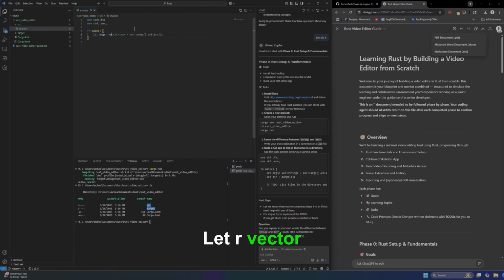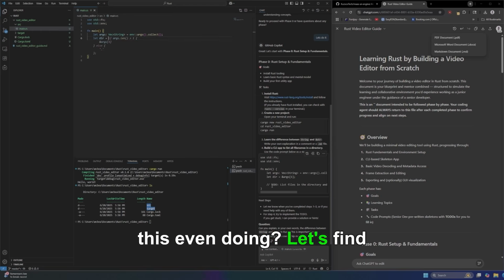Let args be a vector. Even if the tool gives it to you the first time, you should definitely type it, just so you know what you're typing and it kind of stays in memory, I guess. And I'm expecting it to be just following along. So what is this even doing? Let's find out what this is doing.